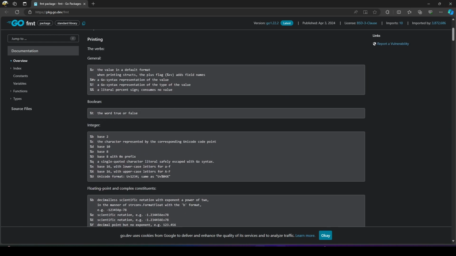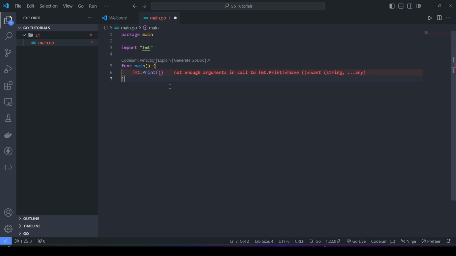Okay, so let's get back to our code. And okay, so inside the printf, we can provide two parameters.